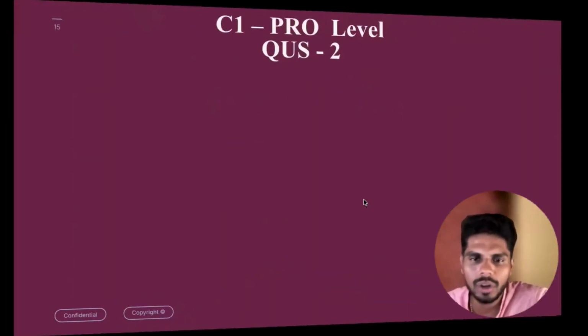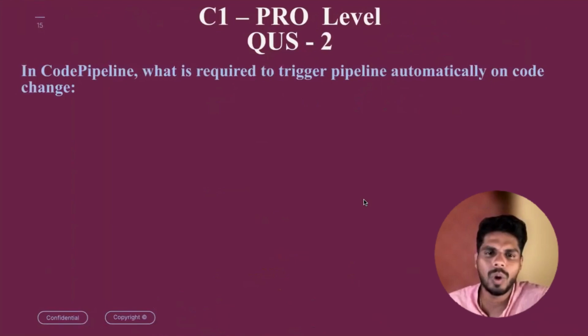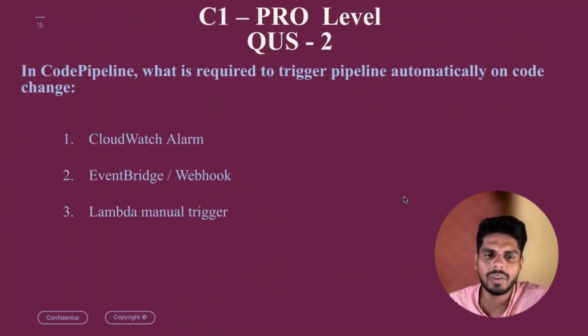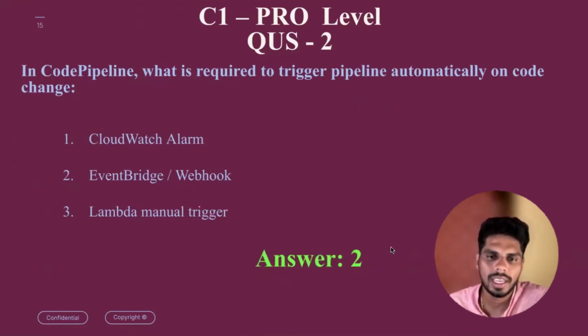So with that, I'm moving on to the second question in the pro level. The question is, in CodePipeline, what is required to trigger the pipeline automatically on a code change? First one, CloudWatch alarm. Second one, EventBridge or webhook. Third one, Lambda manual trigger. 5 seconds to identify. The answer is 2. Yes.